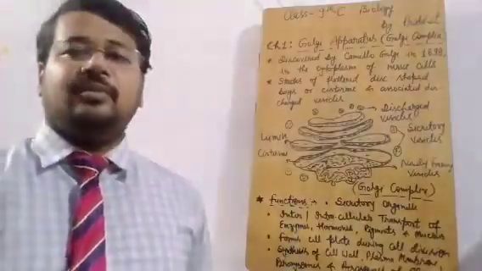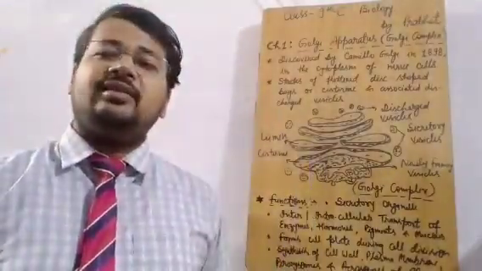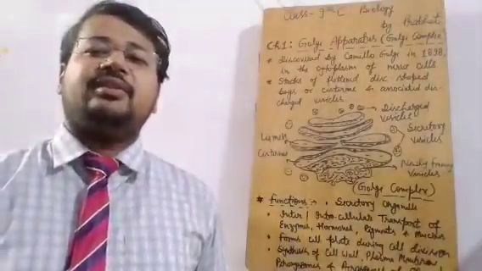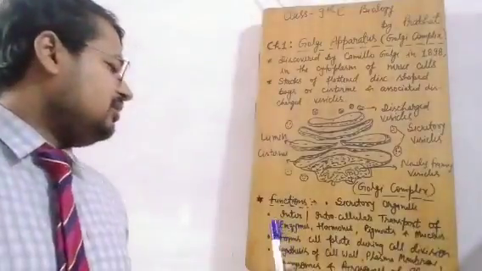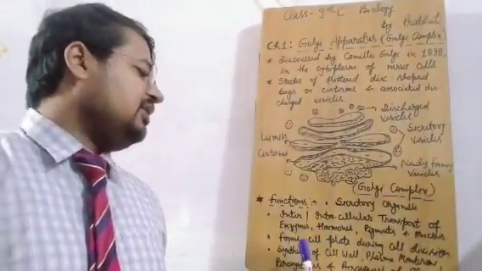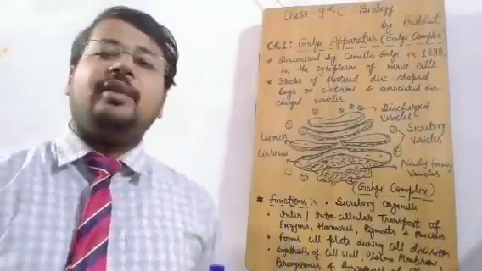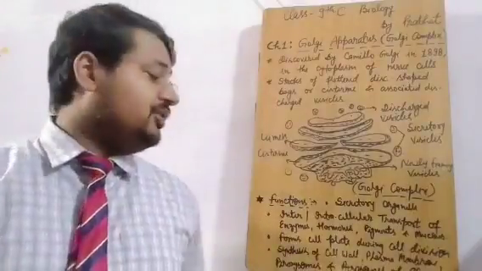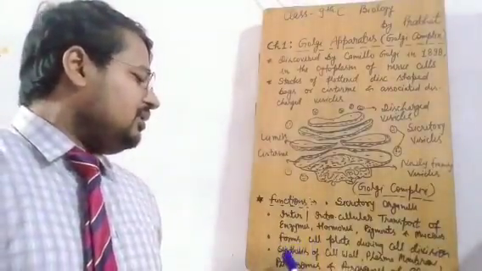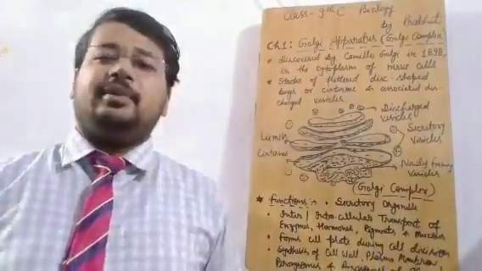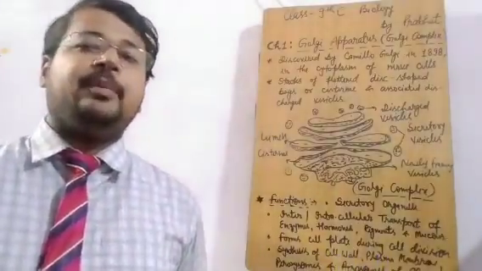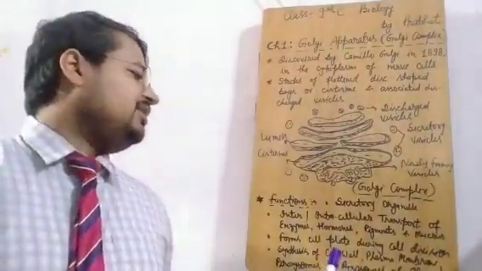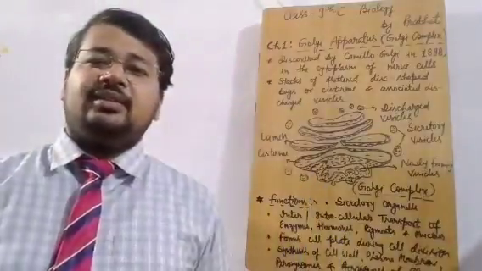Cell division is a very important phenomenon, and the Golgi apparatus provides, as mentioned here, the cell plate where the division takes place. So the Golgi apparatus plays a very important function inside the cell. Synthesis of the cell wall and plasma membrane is also done by the Golgi apparatus. This is also an important phenomenon. It also helps in the synthesis of peroxisomes and the acrosome of sperm. As you know, sperms are the male gametes, and the upper cap-like structure called the acrosome is synthesized by the Golgi complex.